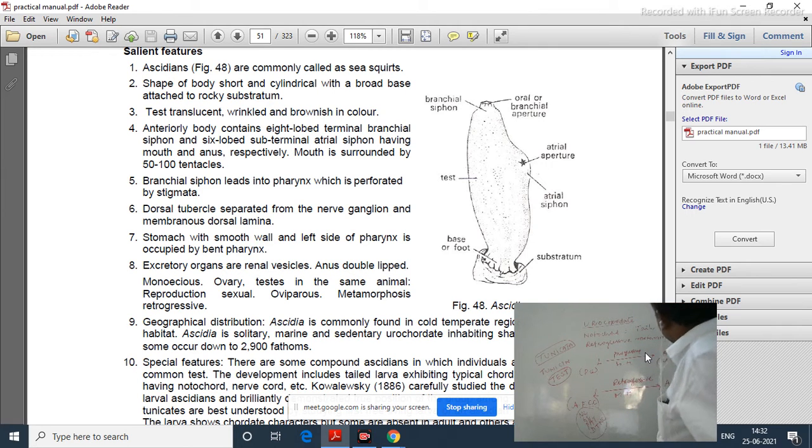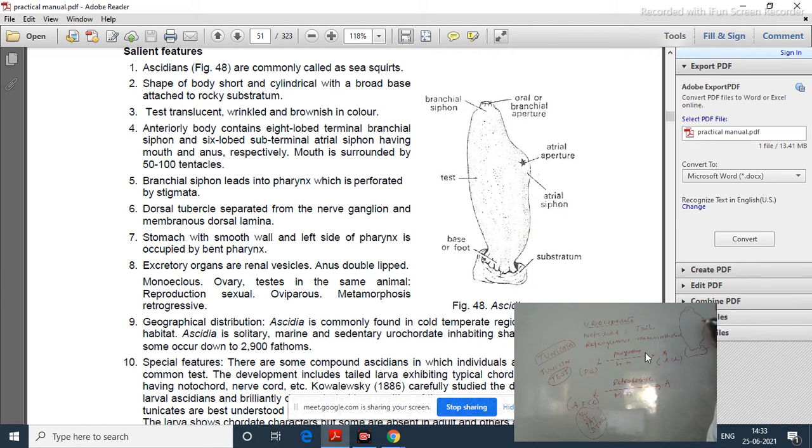Here, see this. Is it visible? Yes, sir. This is the diagram. This is the substratum, and here is one opening. Here is also one opening.